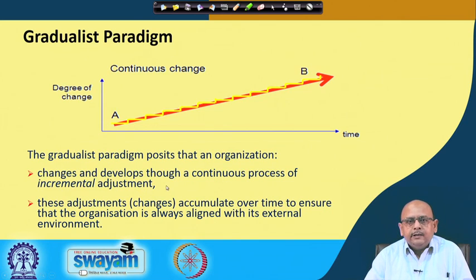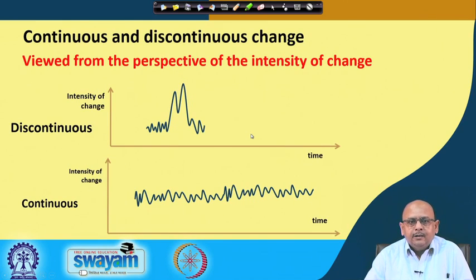and through this incremental adjustment process, you always align or try to make those changes through which you are able to cope up with the challenges of the external environment, because these changes may be forced by the external environment. So, you need to ensure that through these gradual changes, you are able to make up and cope up with the challenges of the external environment. But this does not happen in case of discontinuous change. See, how you look at it from the perspectives of the intensity of the change. So, this is what we have been talking about.